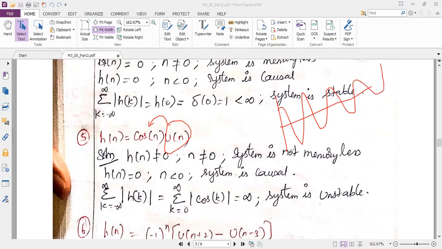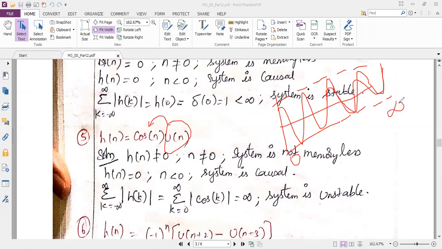The difference between the previous question and this question: in the previous question, I said at n is equal to 0 the amplitude is 2, and at other places the amplitude is 1. But for this problem, the amplitude is the same throughout. It is a cos signal. Only from 0 to infinity I have the cos signal.